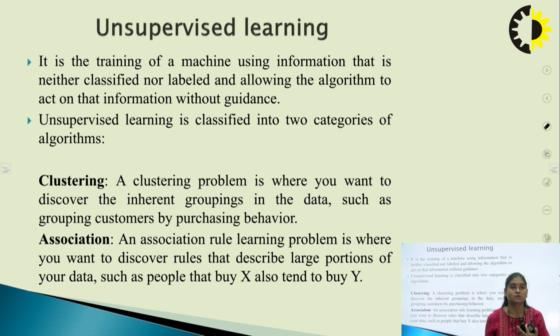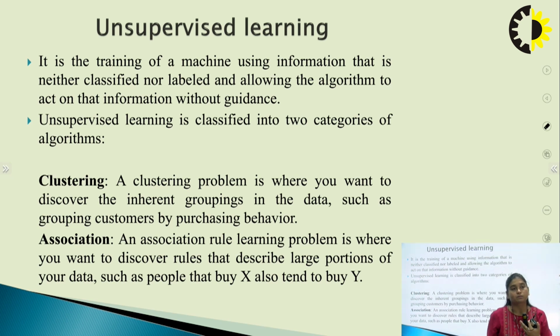It can be categorized again, just like the supervised one, into two categories. The first one is clustering and the second one is association. Clustering is where you want to discover the inherent grouping in the data. For example, I'm giving some unstructured data to the machine, and on the basis of the similarities between the data, we are grouping the data. The similar data can be categorized under group one, and then another group of the data can be categorized as group two, like this. Such as grouping customers on the basis of their purchasing behavior.